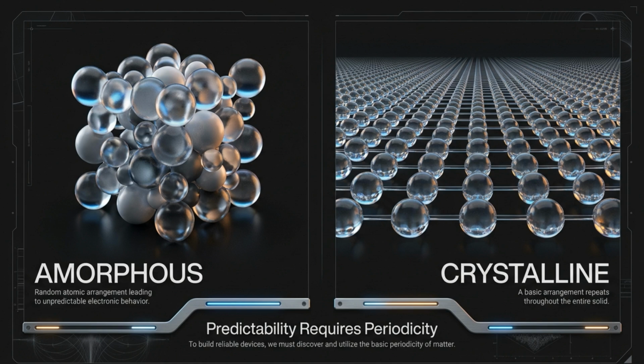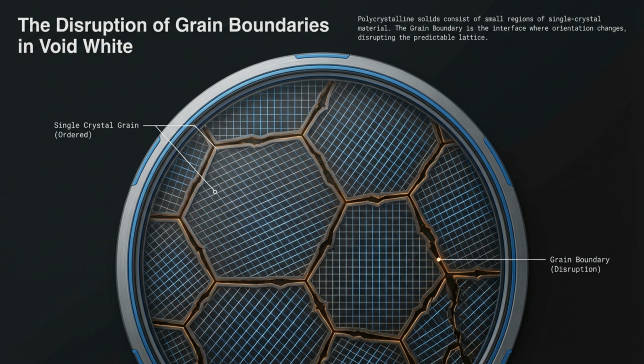Semiconductor physics relies on understanding the basic periodicity of matter. This video focuses on crystalline and amorphous solids. In crystalline solids, a basic arrangement repeats throughout the solid, creating predictability. Amorphous solids have a random atomic arrangement, leading to unpredictable electronic behavior.